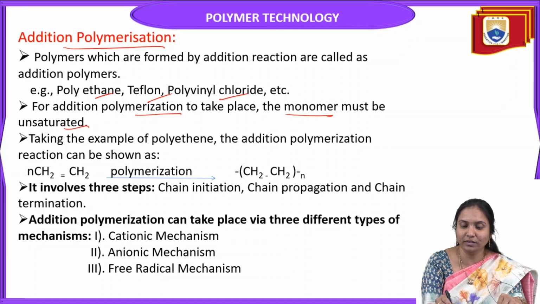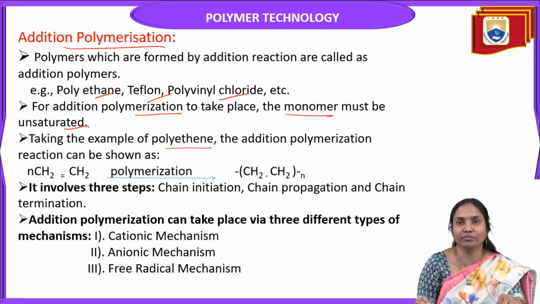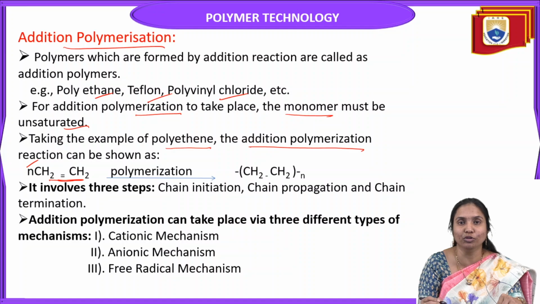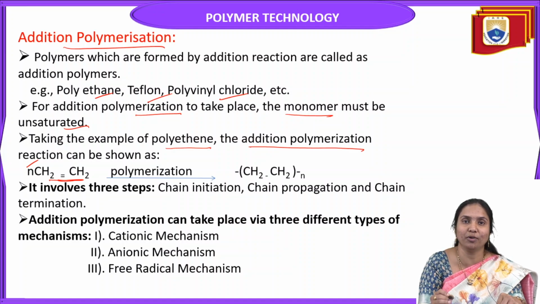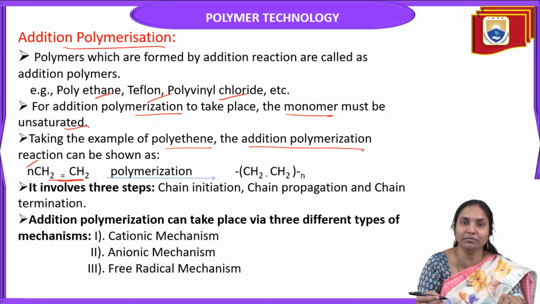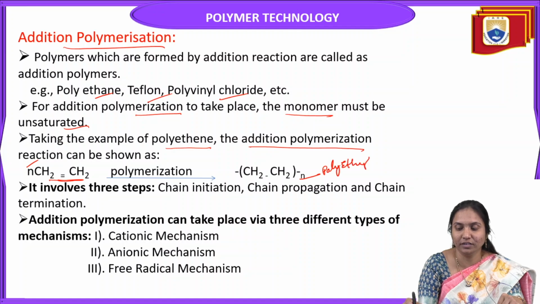Here, taking the example of polyethylene, it is formed by addition polymerization. This is the ethylene monomer. Here n means the number of ethylene monomers undergoing this addition polymerization. In this case, the ethylene monomer is repeated several times, that means it forms polyethylene.